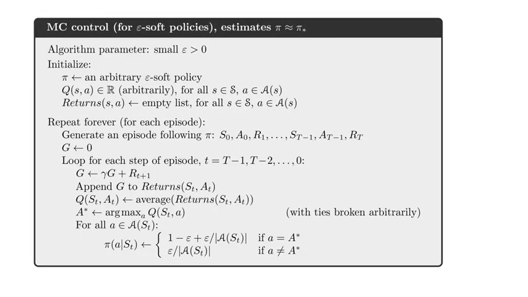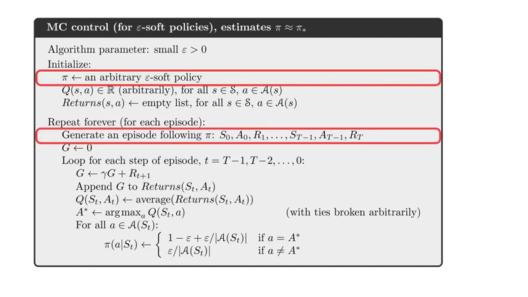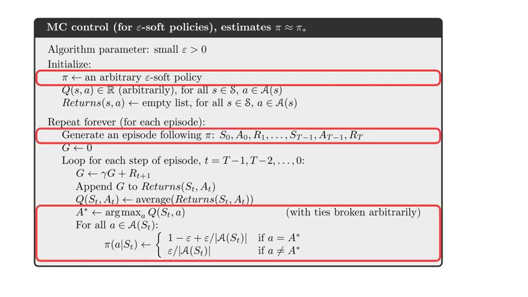Let's look at the pseudocode for Monte Carlo control with epsilon soft policies. It's easy to understand this algorithm by highlighting how it differs from exploring starts. There's one change to the initial conditions, one change to the policy evaluation step, and one change to the policy improvement step. The initial policy must be epsilon soft, such as the uniform random policy. The next change is how we use the policy to generate training data. Since the agent's policy is epsilon soft, we don't have to rely on exploring starts for exploration. Instead, the agent simply generates an episode following its epsilon soft policy.